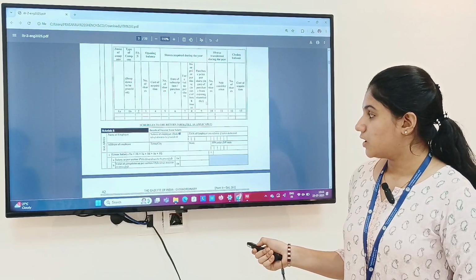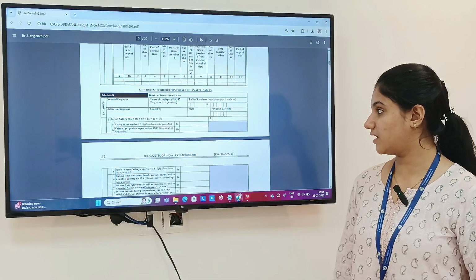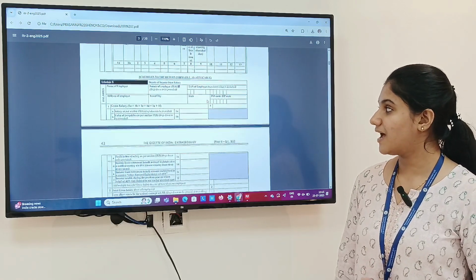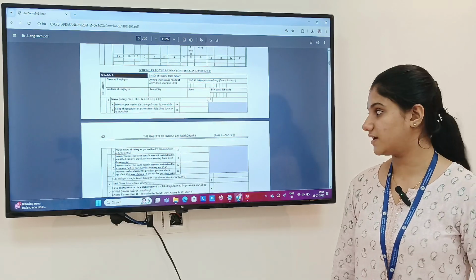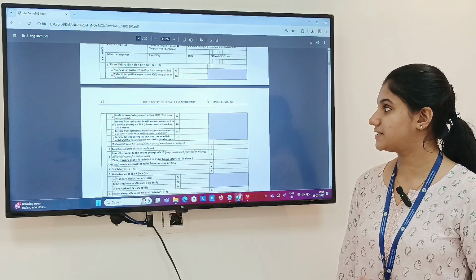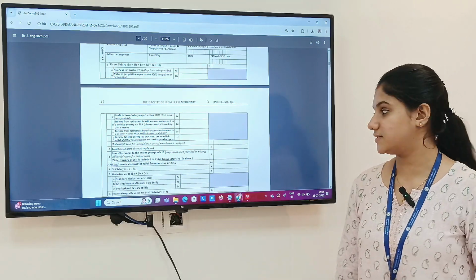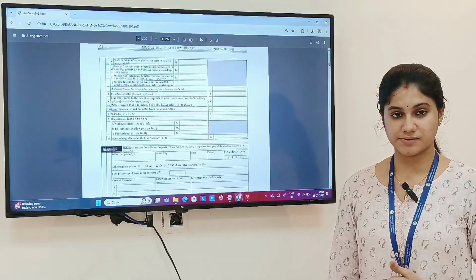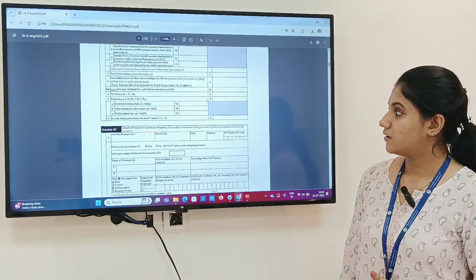Further moving on, Schedule S is regarding your salary income, wherein you have to give information regarding the name of the employer, address of the employer, gross salary, wherein you have to fill certain amounts, that is salary as per section 17(1), perquisites, allowances, deductions, and then there is a standard deduction of 75,000 under new tax regime and 50,000 under old tax regime.